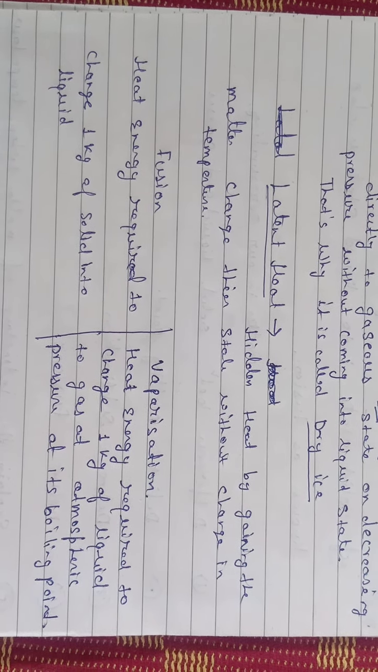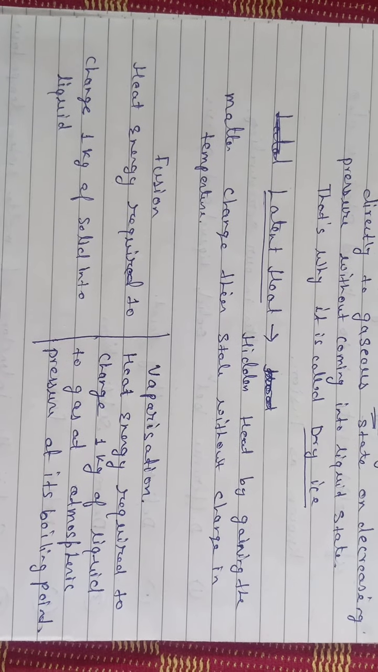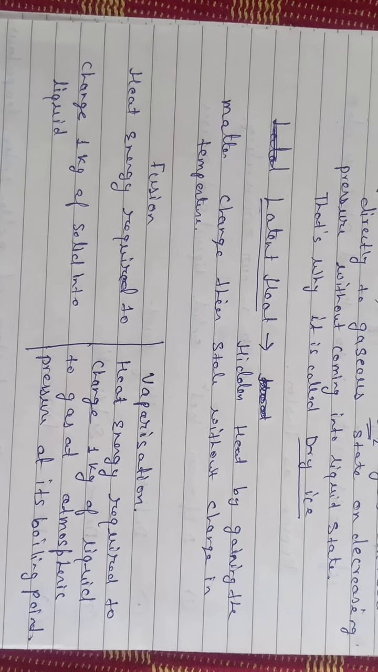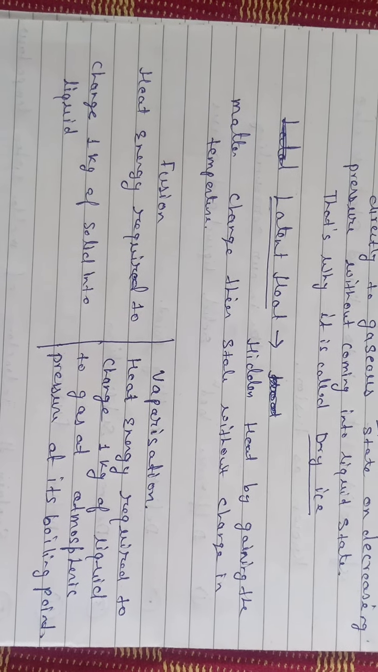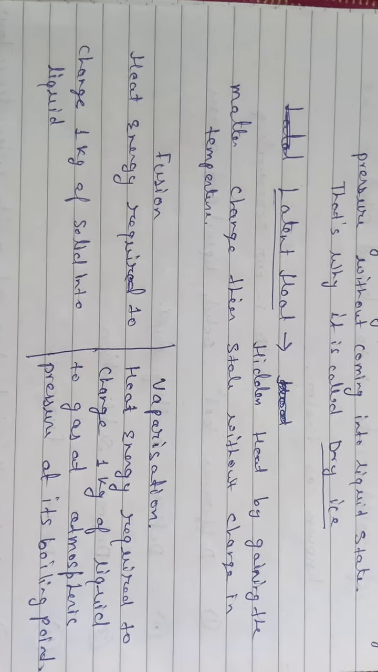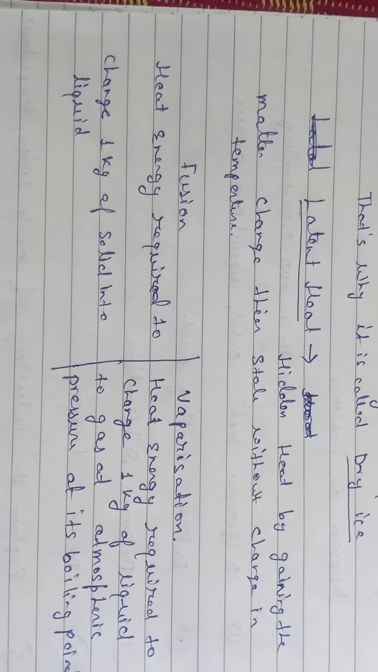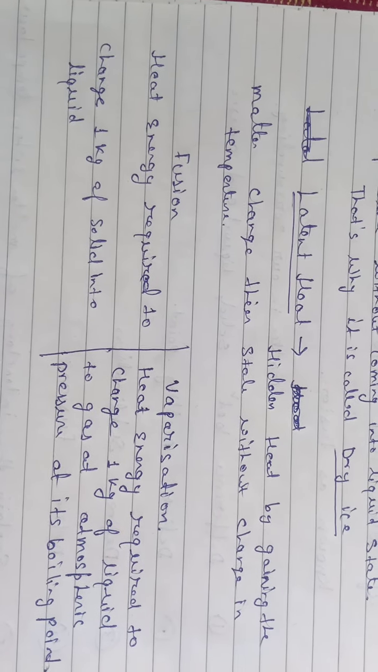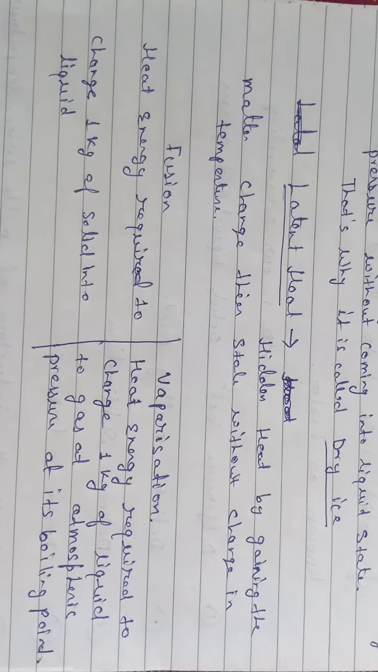Now, latent heat. Latent heat, or hidden heat, is the heat by gaining which matter changes its state without changing the temperature. Latent heat is the heat by which matter changes its state without change in the temperature. Students, you know about that.